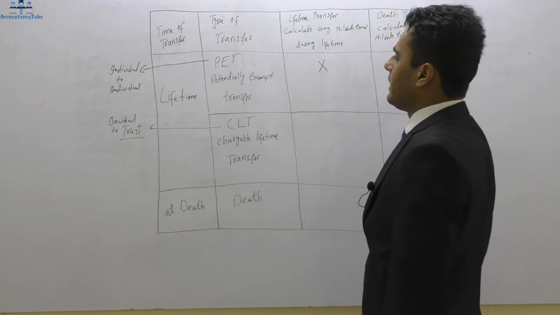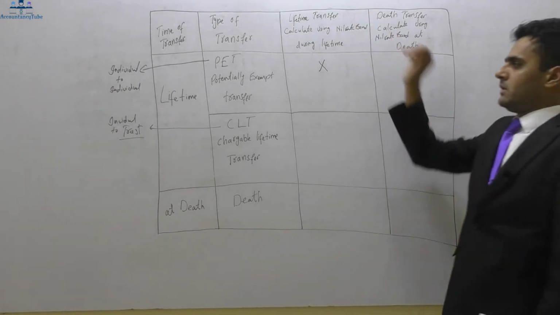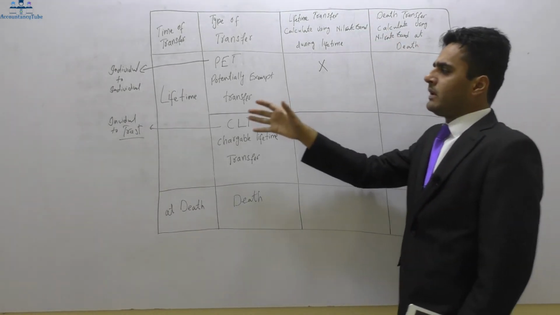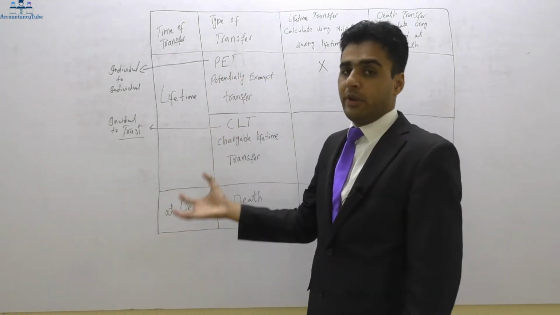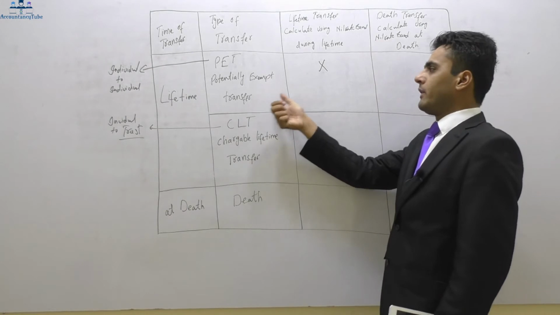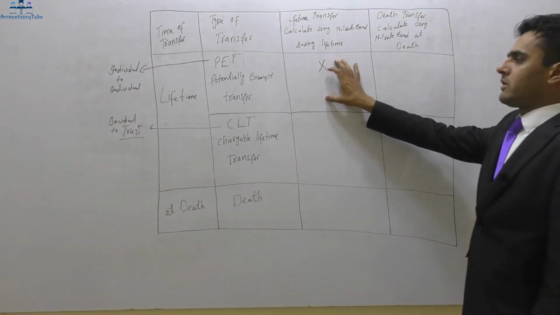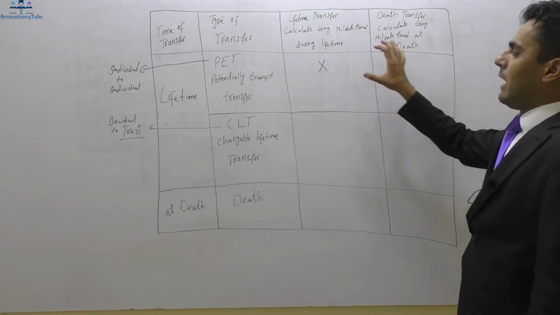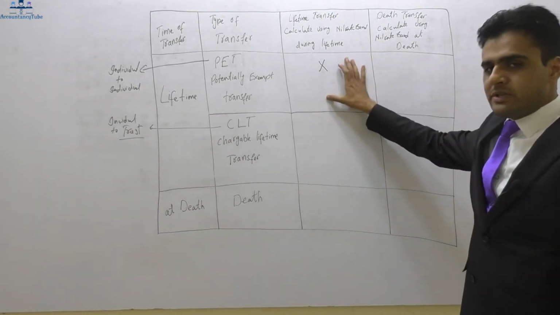There will not be any inheritance tax to pay during our lifetime. So that is a lifetime transfer. Right? So if it is a gift from one individual to another individual during lifetime, there will not be any tax at all.